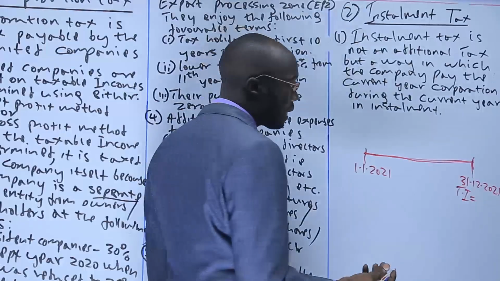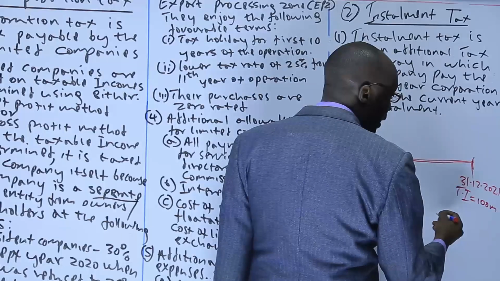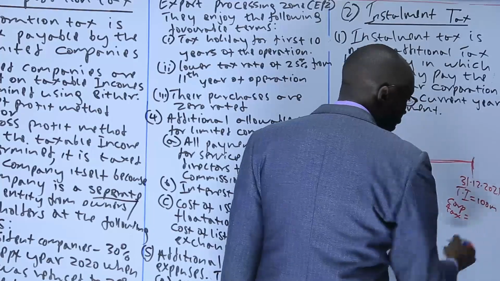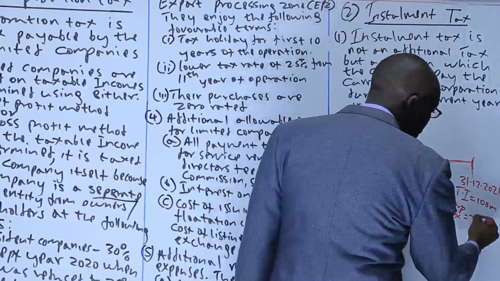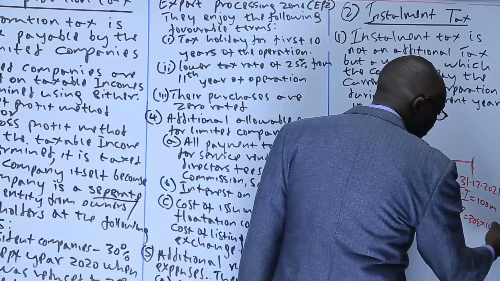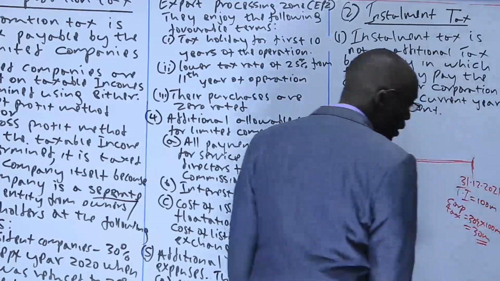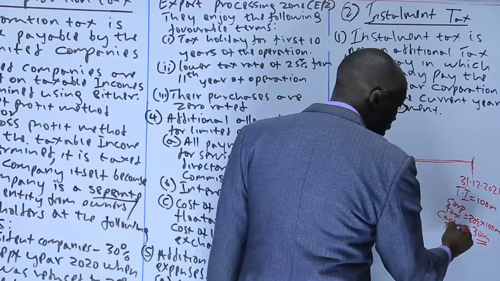If you find that the taxable income is like 100 million, the company will be required to determine the corporation tax. And we have seen, for example, if it is a resident company, then the corporation tax will be 30% of the taxable income. That means that the company is supposed to pay that million.